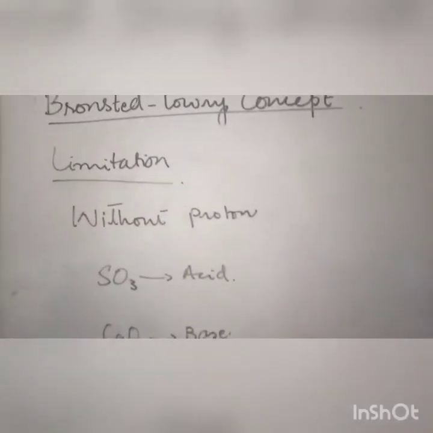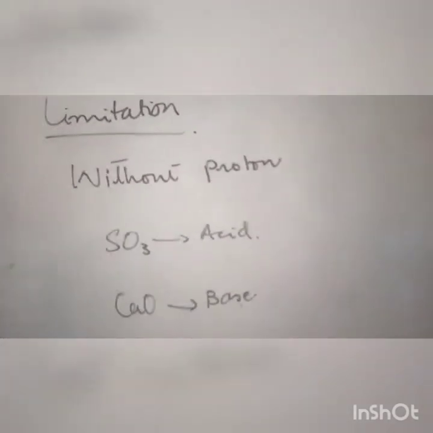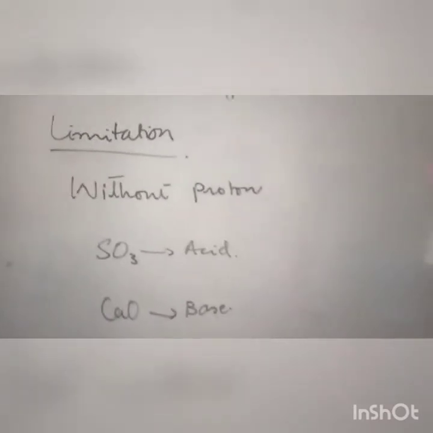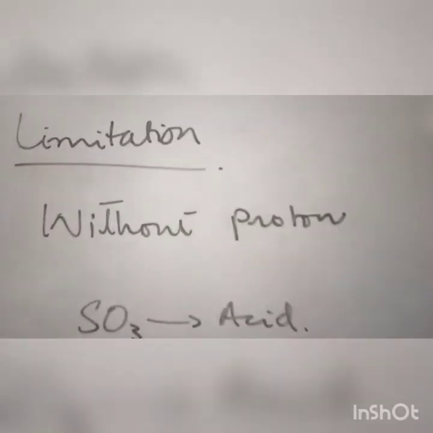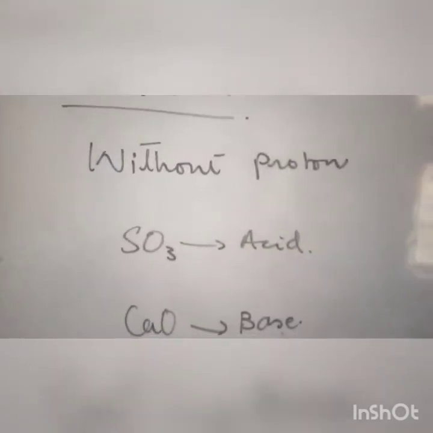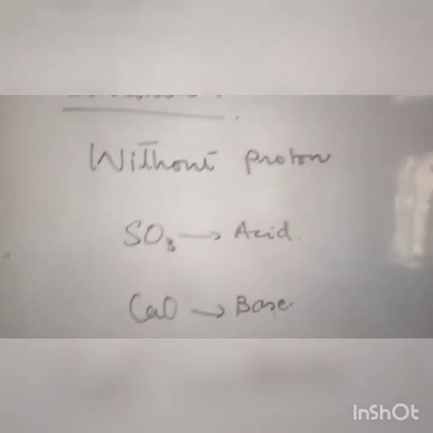The Bronsted-Lowry concept also has some limitations, just as the Arrhenius concept was limited for some things. Without a proton, if there is a compound which does not have a proton, how can we judge whether it is an acid or base? And if a compound does not have the capability to accept a proton, how can we discuss whether it is an acid or a base?